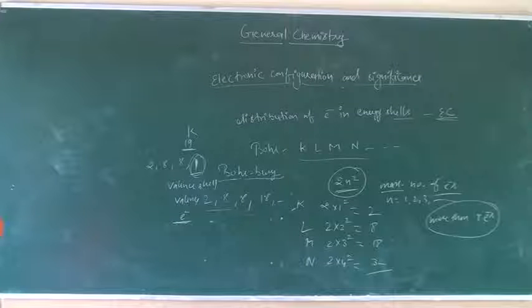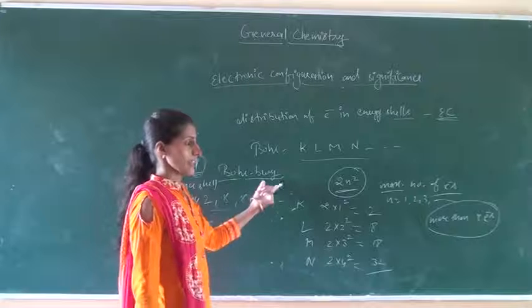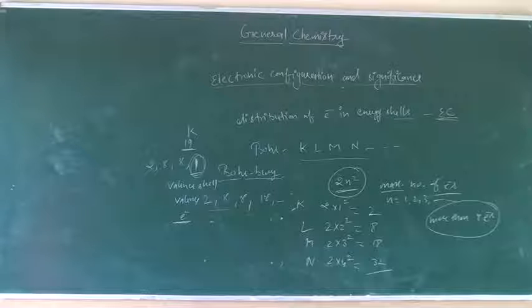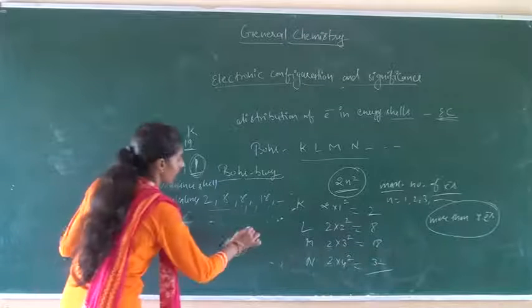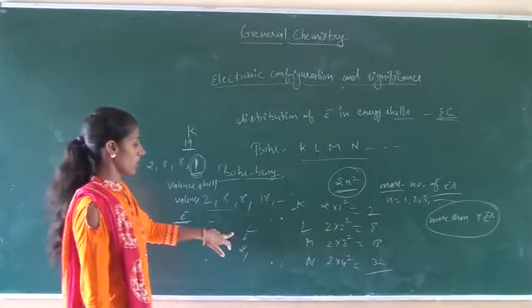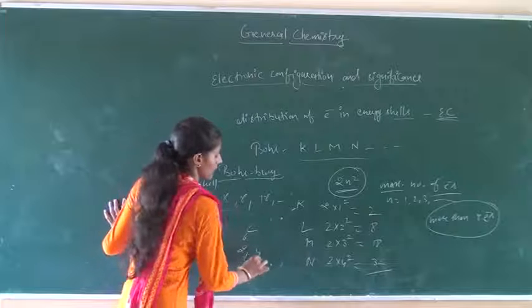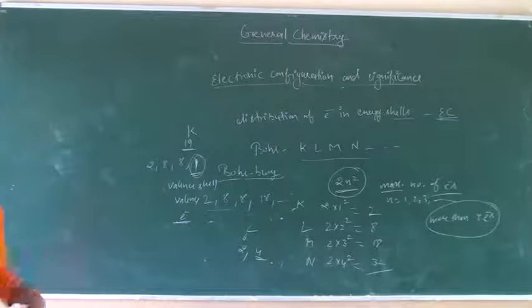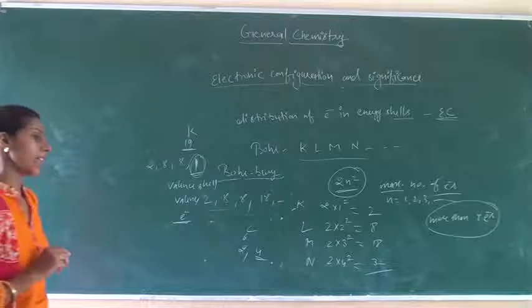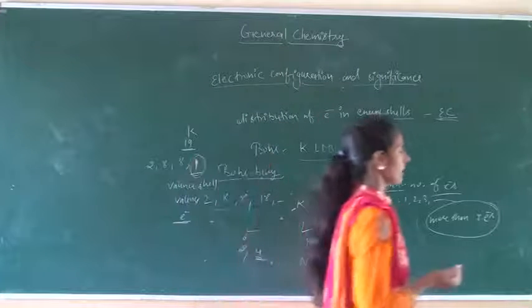On the basis of this, we can easily write the electronic configuration of each element. For example, carbon has atomic number 6. In the first cell we fill 2 electrons, and the remaining 4 electrons occupy the next cell. What is the significance of this electronic configuration? Also, we can represent this electronic configuration with the help of a pictorial diagram.